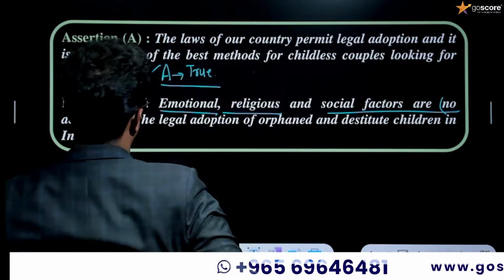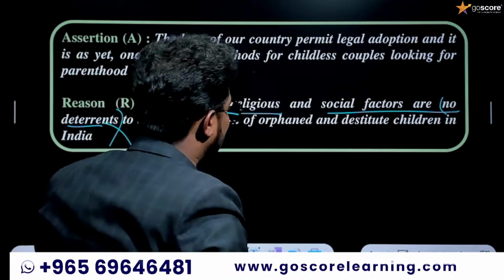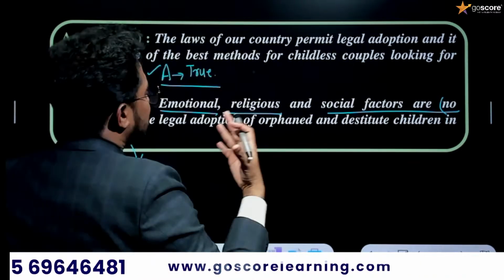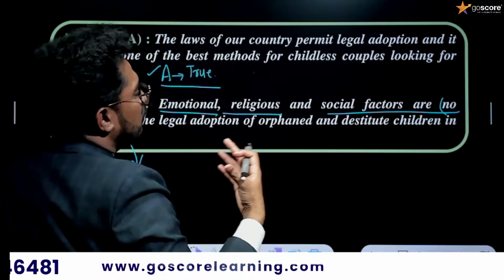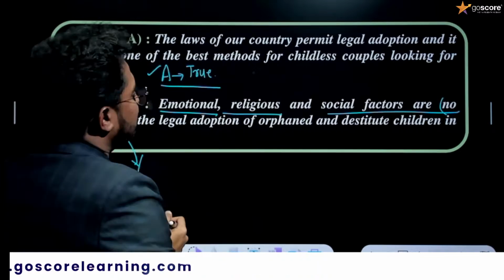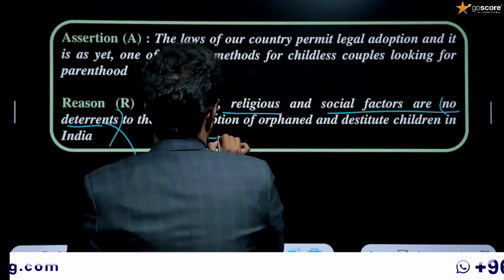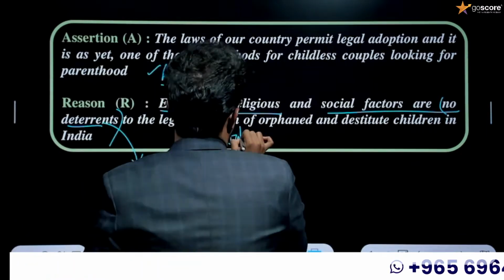Deterrence means something making a hindrance to do something. Because some emotional, religious, and social factors do provide deterrence to the legal adoption of orphan and destitute children in India, the reason itself is false.